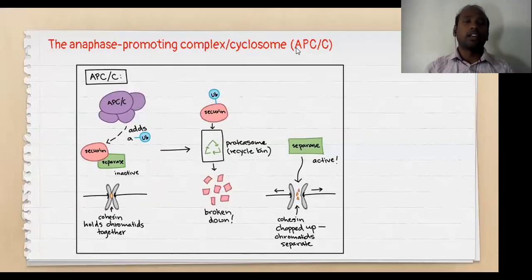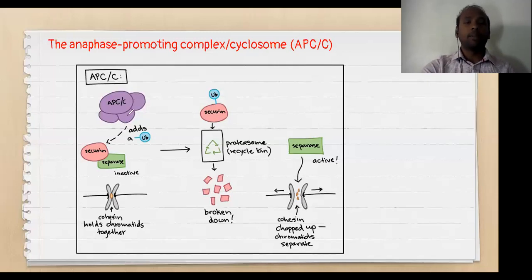One more important complex that should be present, we call it the anaphase promoting complex cyclosome. This is not exactly a cyclin, but it is very important before the cell enters into karyokinesis and cytokinesis, the division into two cells. In short form we call it APC/C. So what does it mean? Briefly, I am going to explain the function of this APC/C.